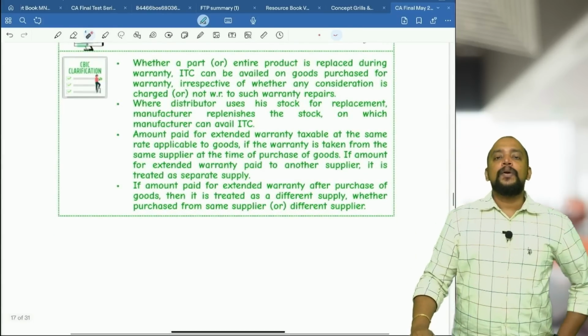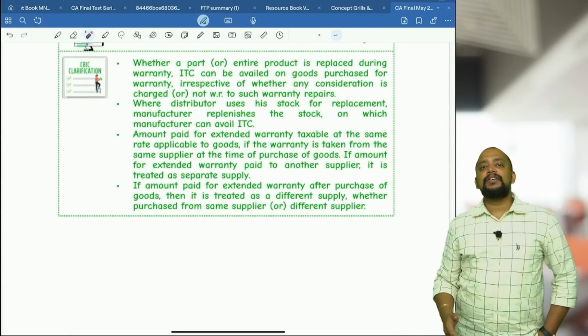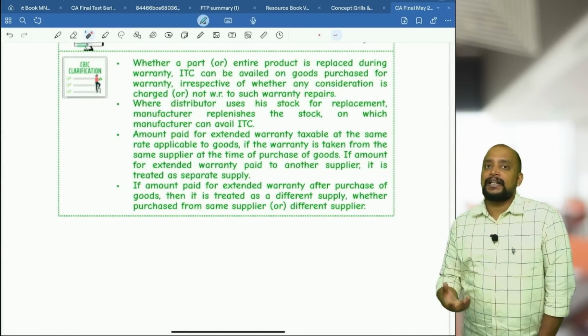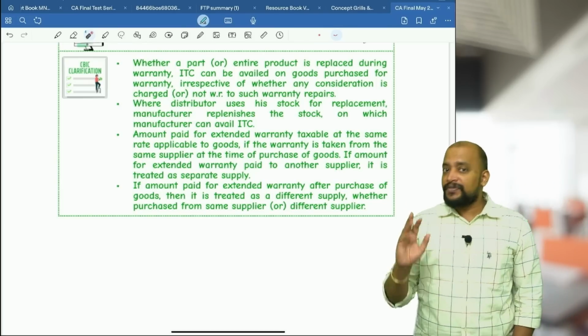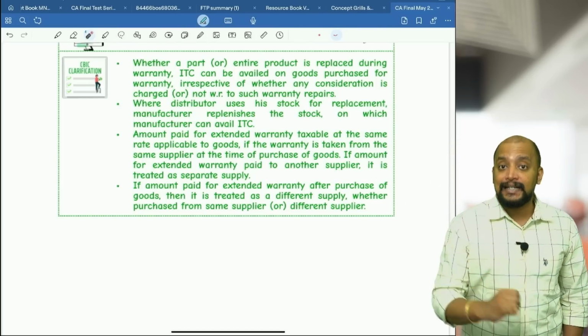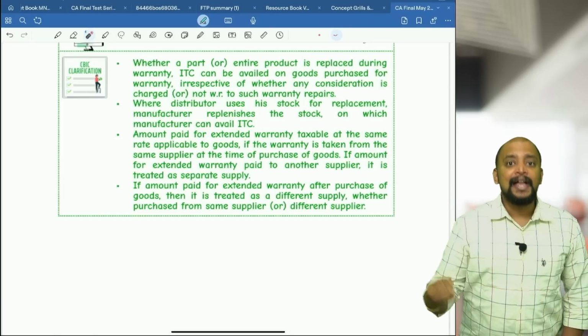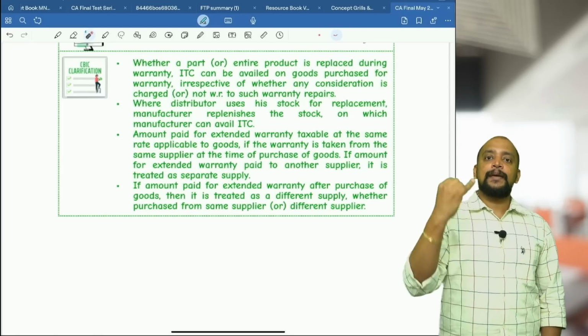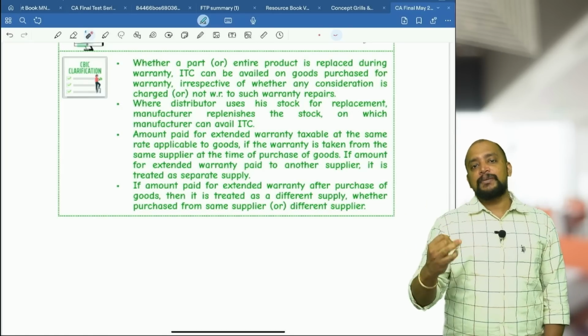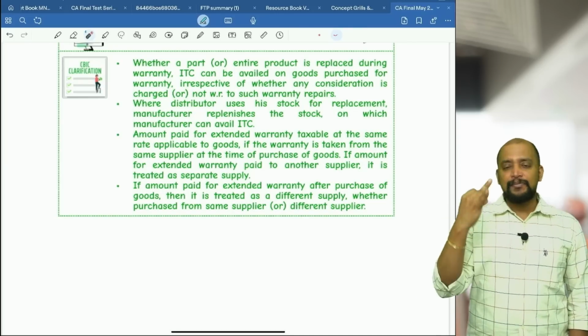Then next one, what is the treatment of additional warranty charges? Any amount extra collected for warranty. Remember, if that additional warranty charge is collected at the time of the original supply and from the same person, that is, same time and same supplier,